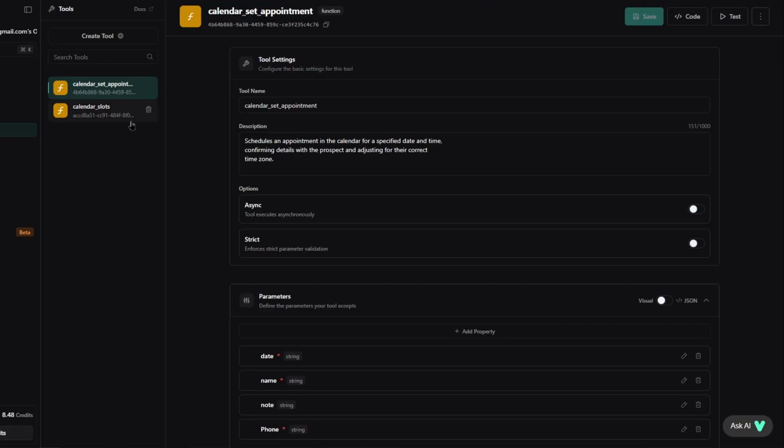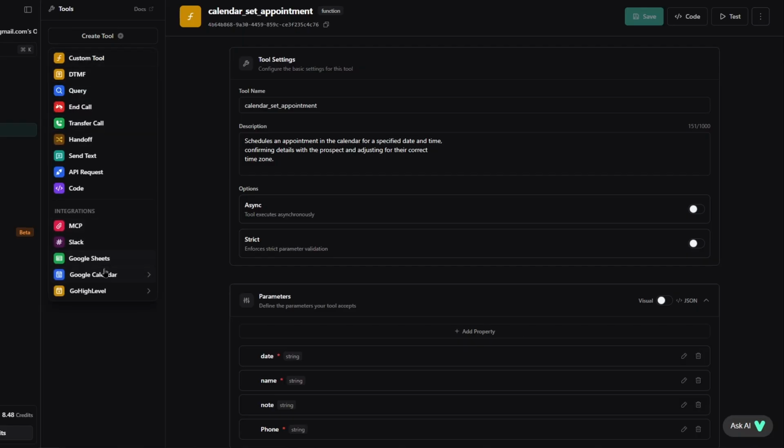So over here we have some tools. Now what are the tools? Okay, now let's create some tools. If you click on create tools, these are the different tools that you have. And these are basically tools that can help the AI to do certain tasks. For example, we have the call tool right here and transfer call and so on. Now in our case, we're going to be connecting to N8N, so we're going to need a custom tool, which I'm going to show you the setup.